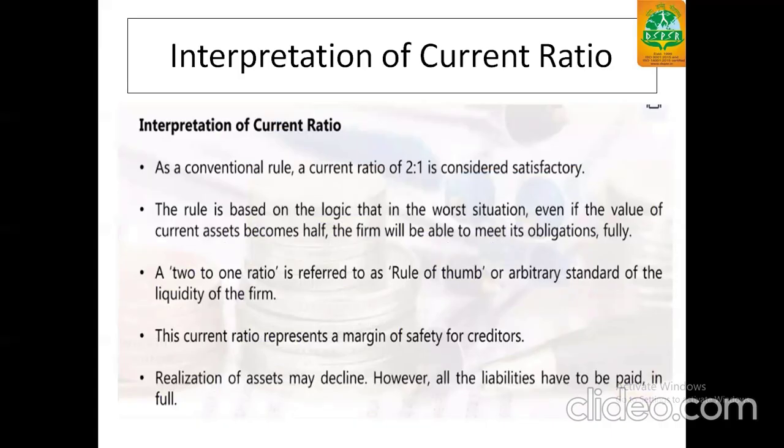As a conventional rule, a current ratio of 2:1, meaning 2 for current assets and 1 for current liabilities, is considered satisfactory. The logic says that even if the value of current assets becomes half, the firm will be able to meet its obligations fully. The 2:1 ratio is referred to as the rule of thumb or arbitrary standard of the liquidity of the firm. This ratio represents the margin of safety for the creditors. The realization of assets may decline; however, all the liabilities have to be paid in full.